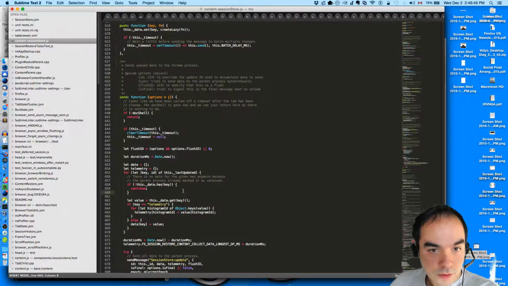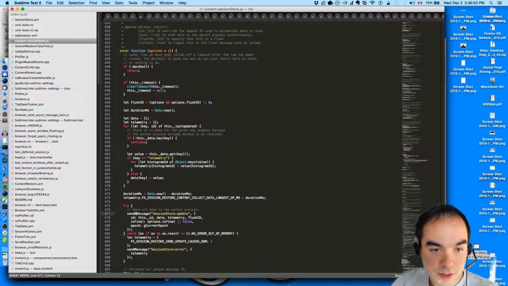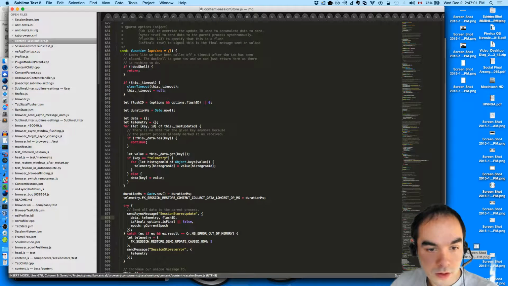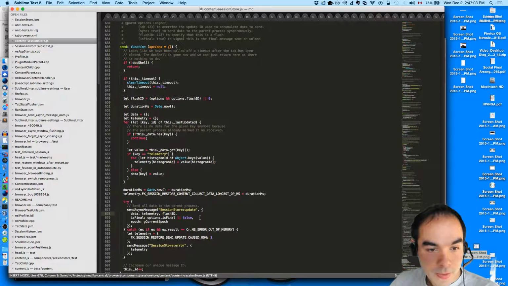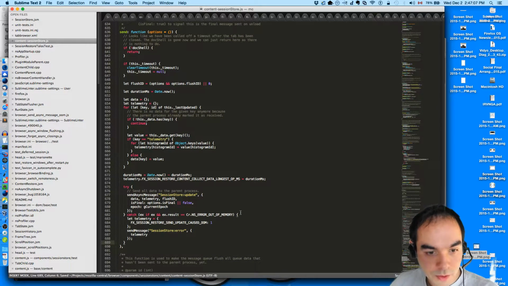So there's no need for IDs there. Send async message. We don't need the IDs. And we don't need that anymore. That's great.